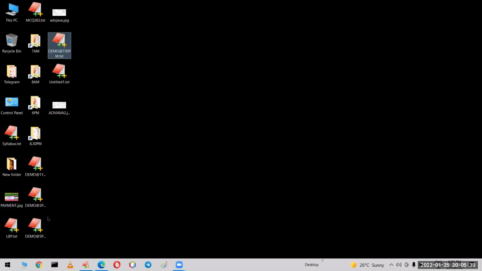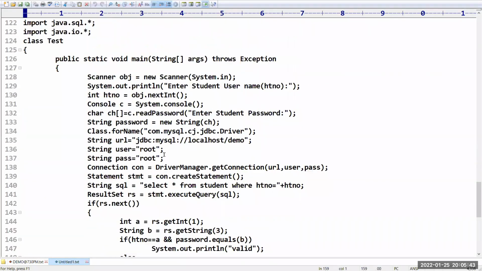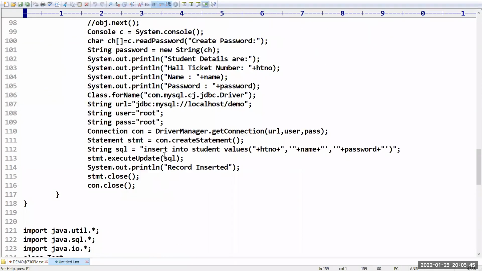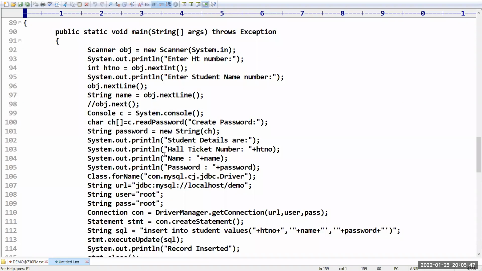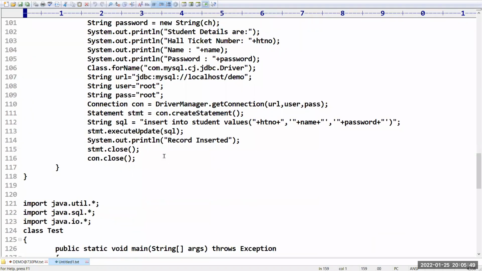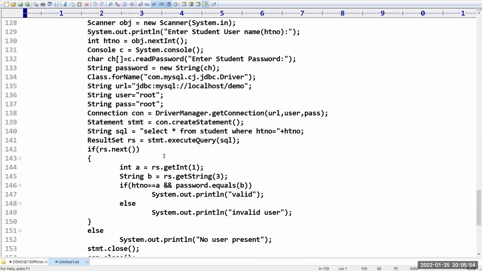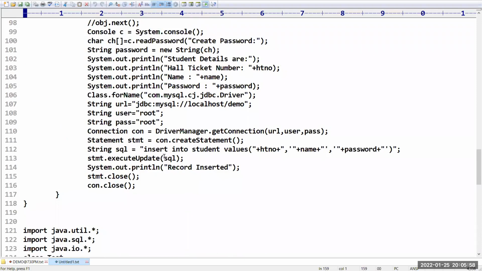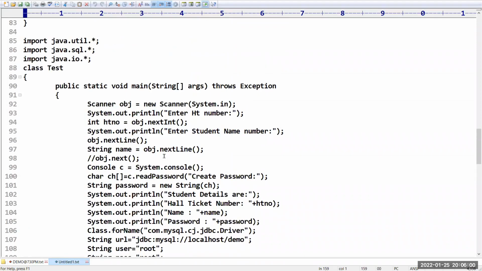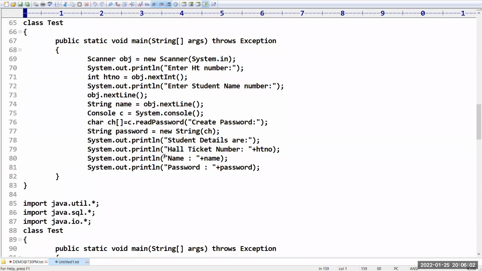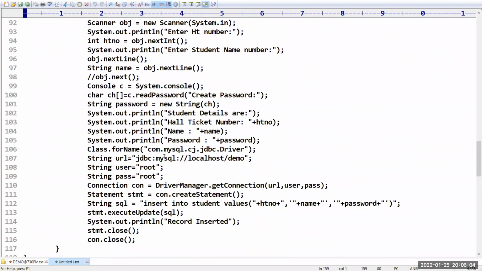One minute, I will show you one program. Today I executed one program. You can see it is a simple database program. It checks whether the username you have given is correct or not. I want to check, or I need to write the data to the database. That is my requirement.